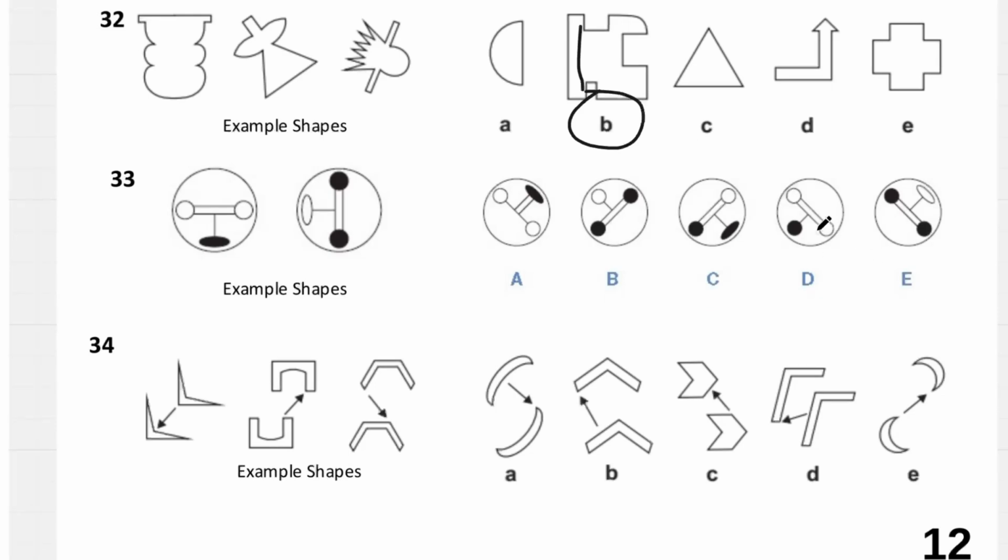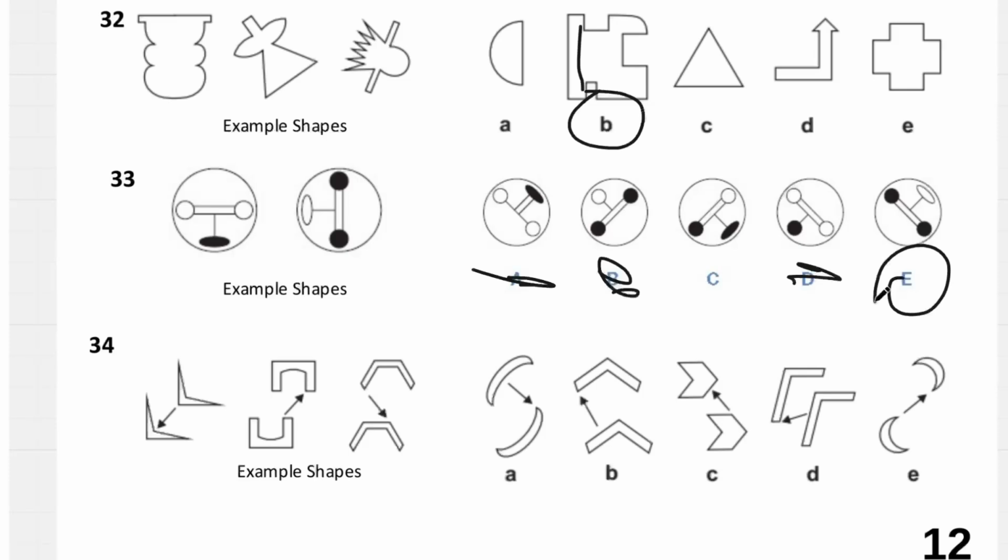33, E, we have a rod, and then coming off of it, an oval, which is a white oval. Actually, no, it doesn't matter the colour of the oval, but it definitely can't be B, and it definitely can't be D. So it's always going to be at a right angle. It can't be A either because a rod is coming out of the line, and they have to be the same colour, these 2 circles, therefore it has to be E.